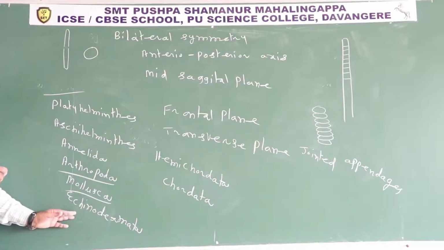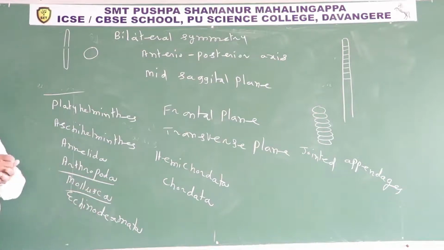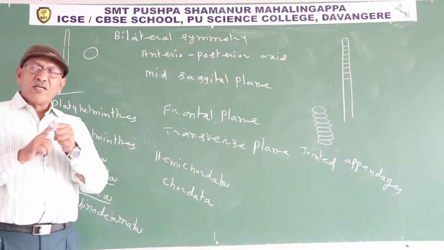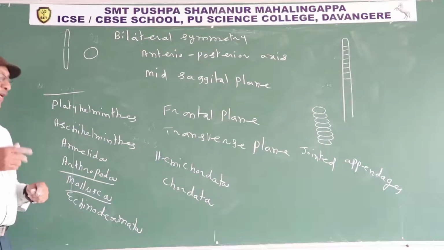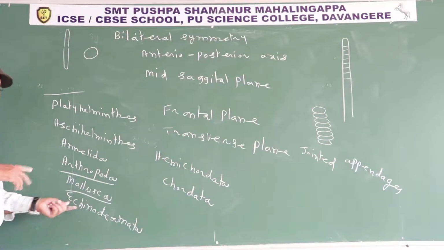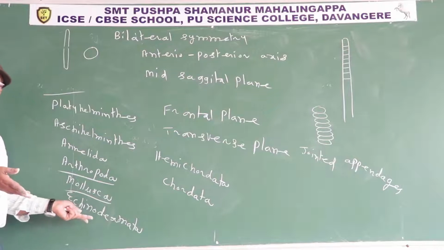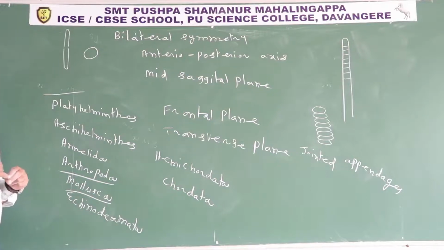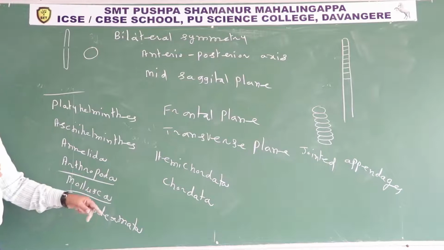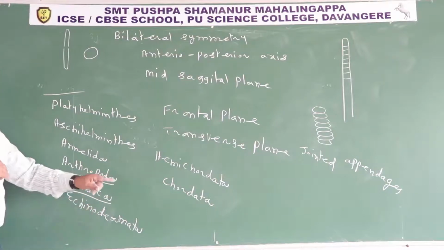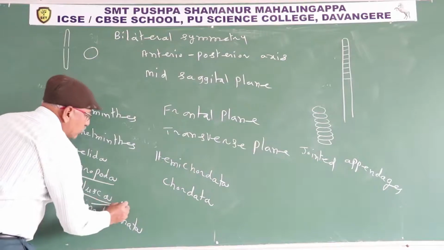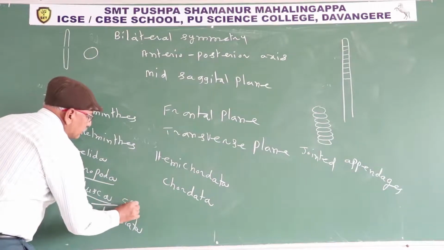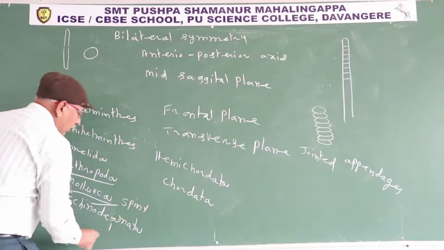Echinodermata. Echino means spiny, derma means skin, eta means bearing. On the surface of the body, several spines are present. So spiny skinned animals, such as starfishes, are included in phylum Echinodermata. Echino, spiny; derma, skin.